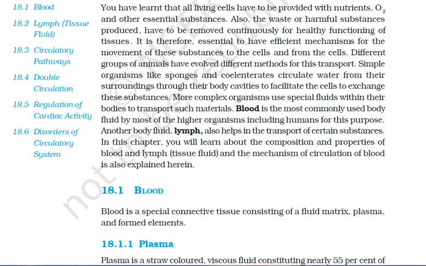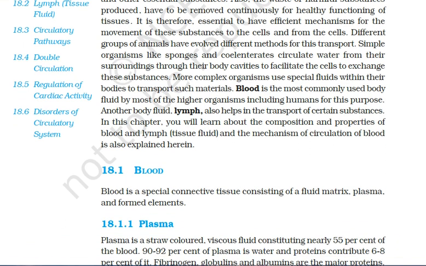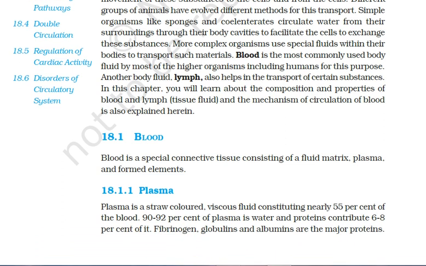First of all, we'll study this, and various other flow charts which I will be giving you through the notes will show you that blood contains plasma and the formed elements or components.